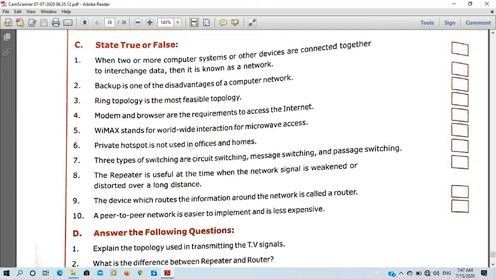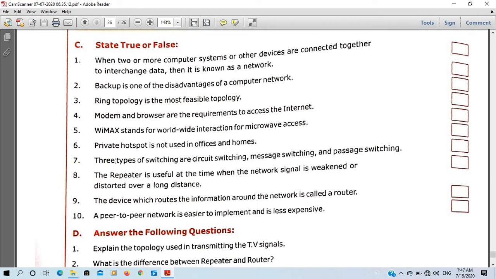Private hotspot is not used in office and home. So in office and homes we use private network. So it is saying not, so it is false. 6 number is false.